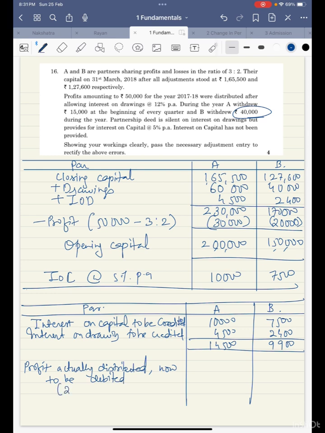Okay. How much is it? 24,400, in which ratio? 2:3. So if you see 24,400, if divided by 5, we will get 4,880. So if we multiply by 2, we will get 0, 2 8 is 16, 1.